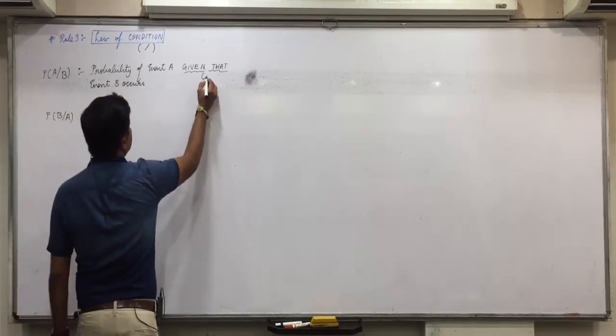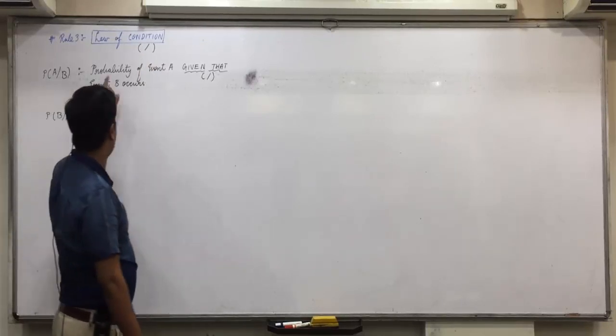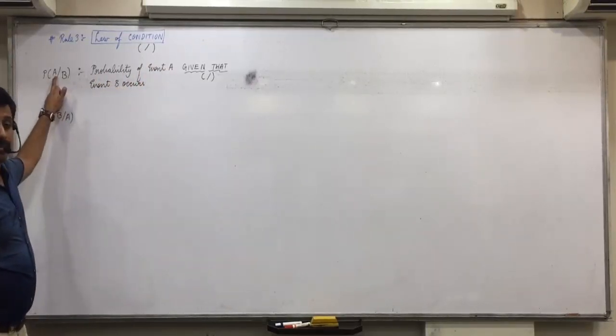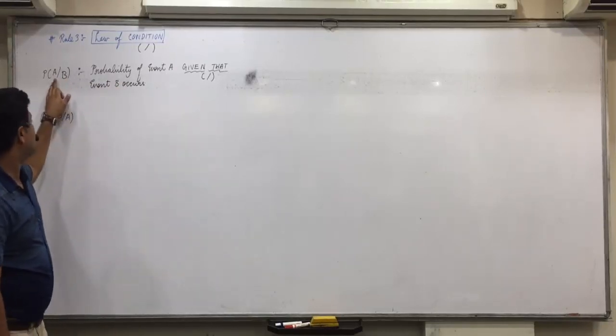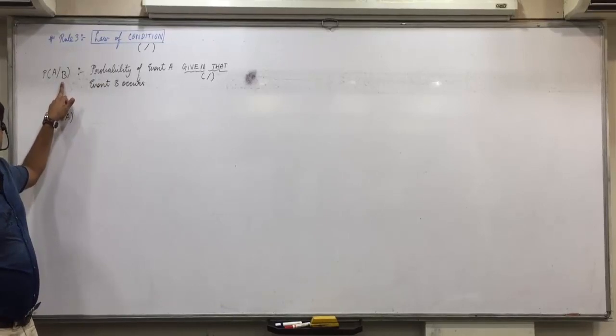Here, given that is a condition which is denoted by the sign slash. So probability of event A, P(A), given that slash event B occurs, B.